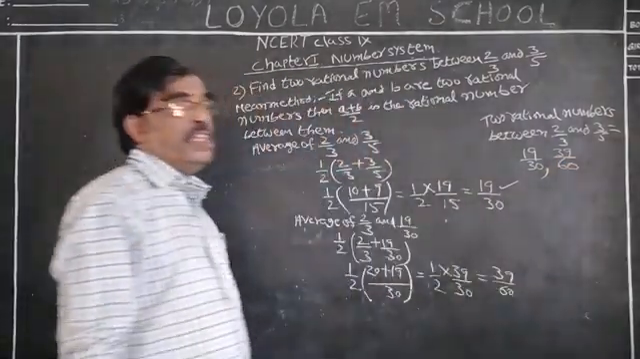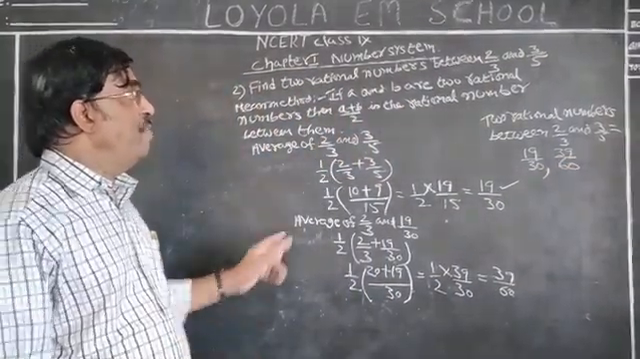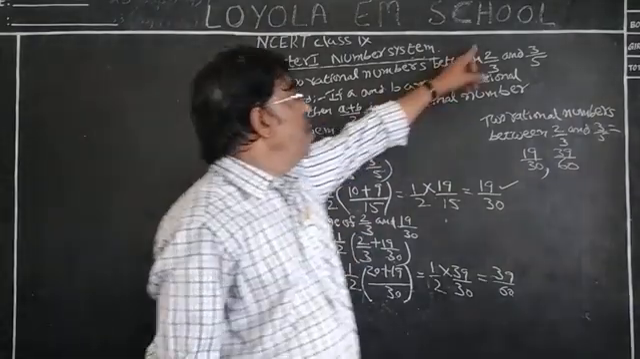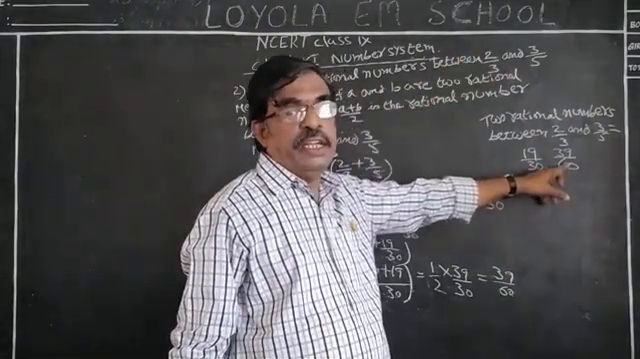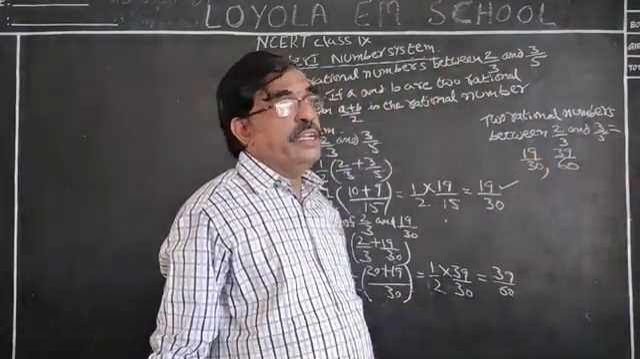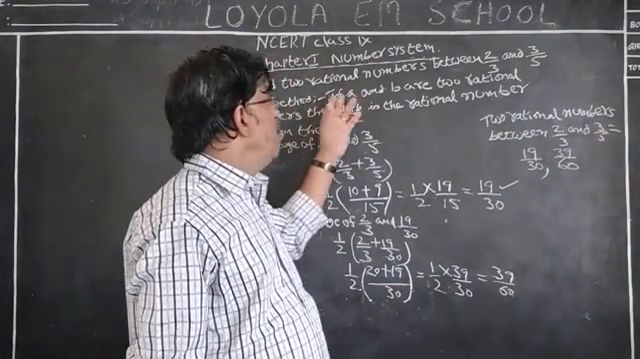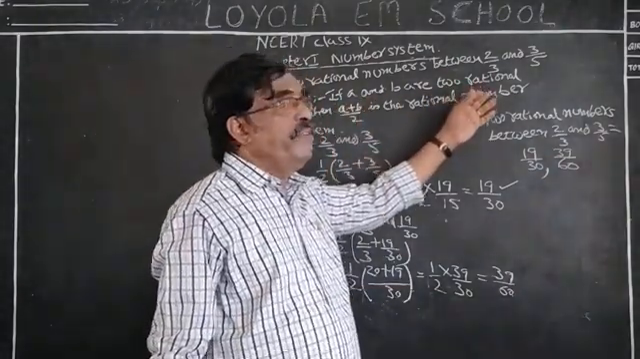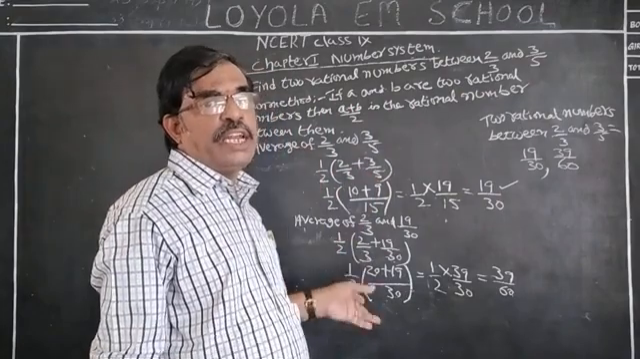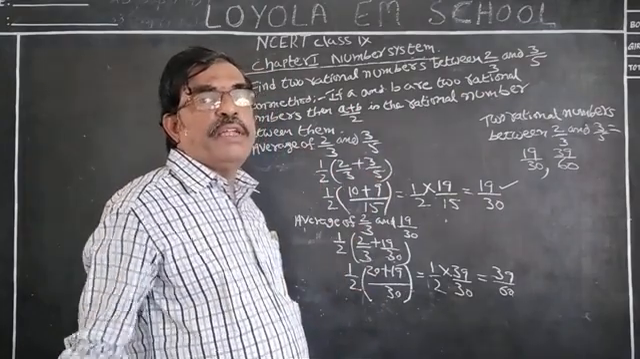Suppose we want another third rational number. At that time, find out the mean between 2 by 3 and 39 by 60. Like that, we have to find as many rational numbers as we want between the two given rational numbers. This is the correct procedure, the mean method.